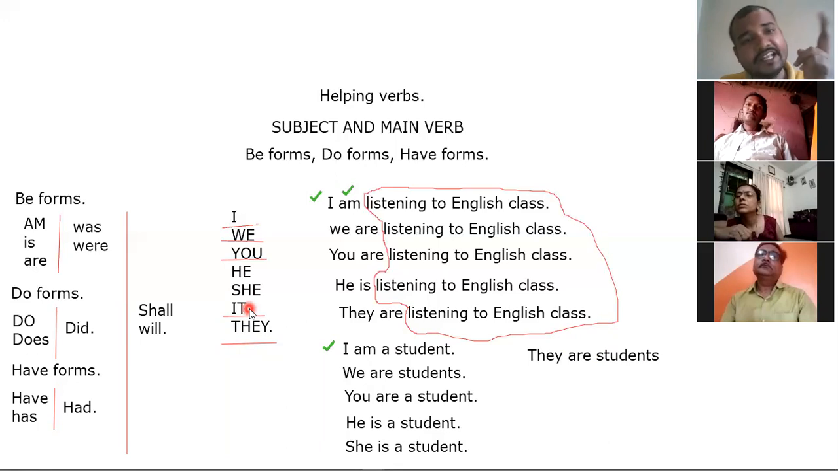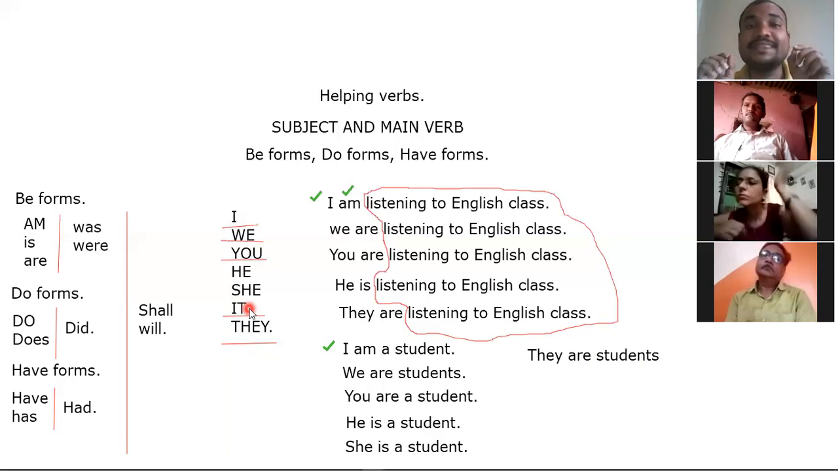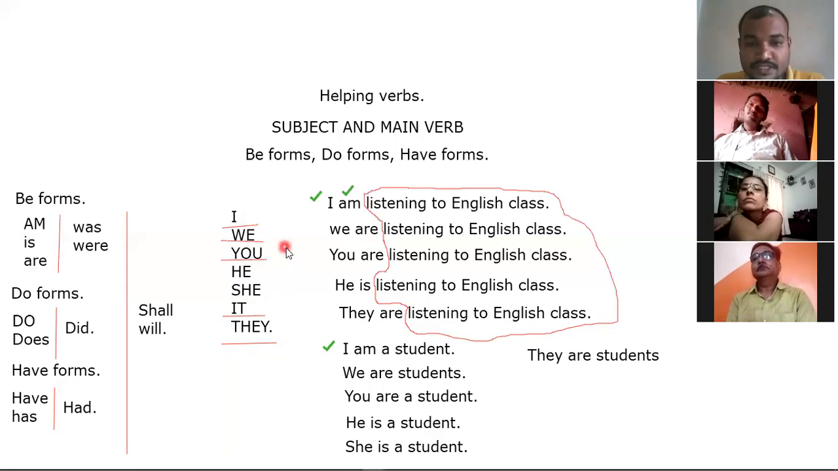This is a book. It is a book. Both are correct. It is my watch. It is my mobile phone. Right? So it can be used to talk about non-living things and objects. These others indicate human beings, but it always indicates non-living things or objects.